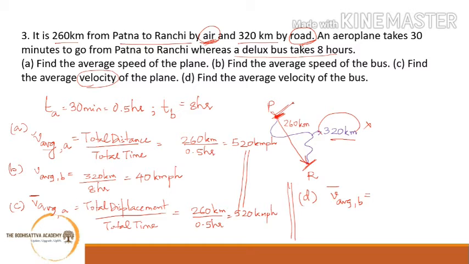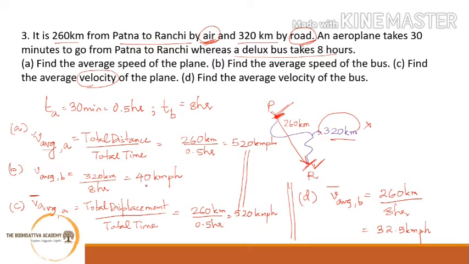So initially the bus was at Patna, P, and finally the bus is at Ranchi, R. So hence the displacement of the bus is also the same as displacement of the aeroplane, and that is nothing but 260 kilometers, and the time taken by the bus to cover this displacement of 260 kilometers is 8 hours. So what you will get is, 8 3s are 24, 20, so you will get a 32 and then a 0.5 kilometer per hour.